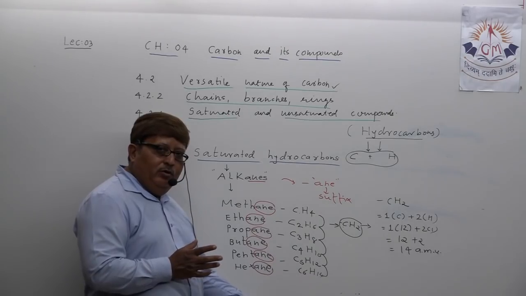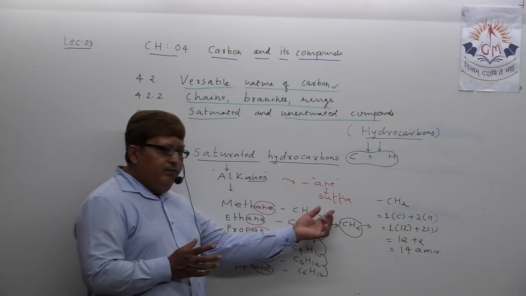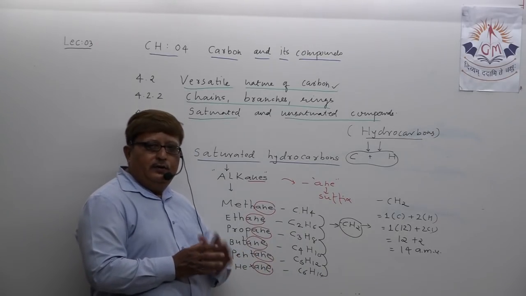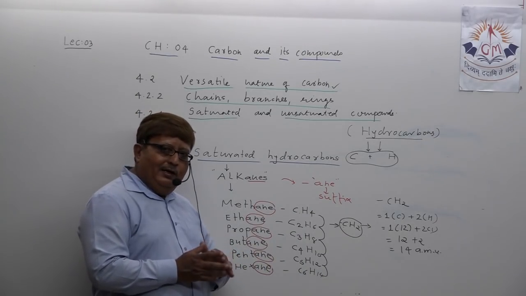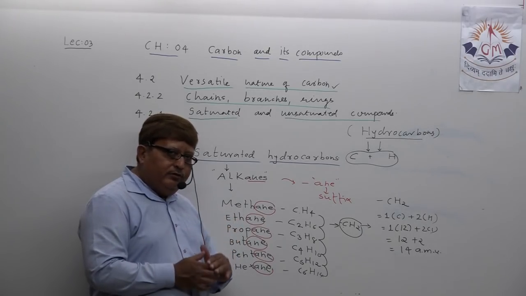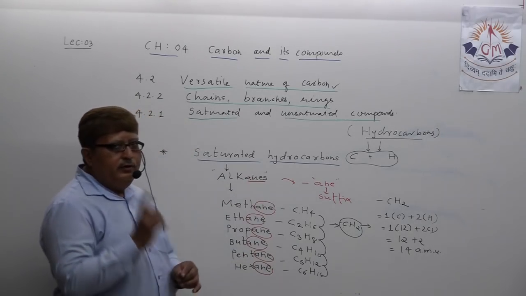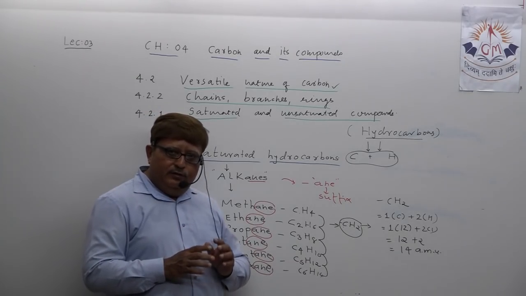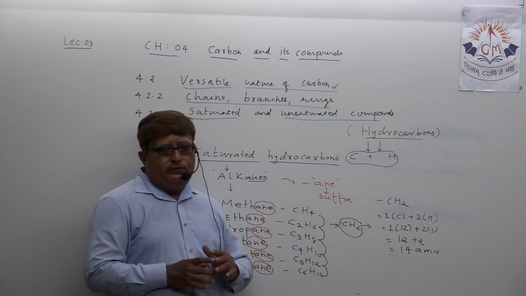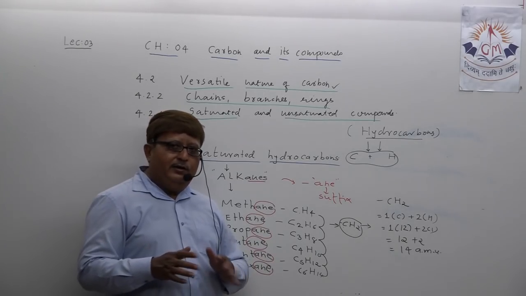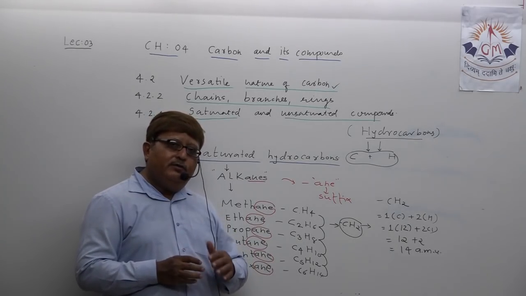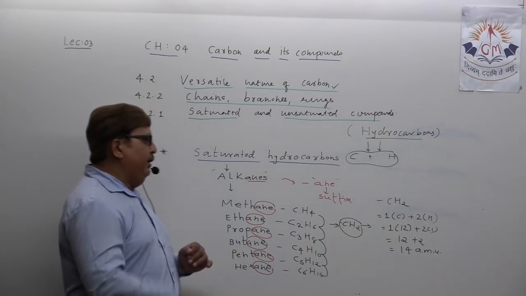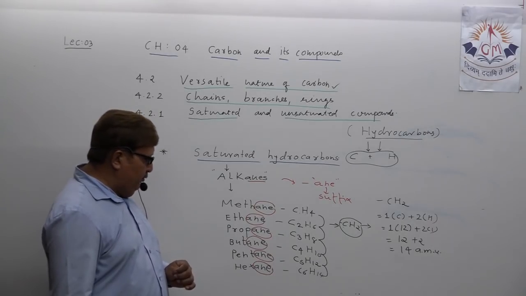You speak the name ending in ANE, difference of CH2, difference of atomic mass 14. That's why all alkanes form a homologous series. They all possess similar chemical properties. There is variation, no doubt, in physical properties like melting point, boiling point, as well as in solubility. Understand, my dear student?